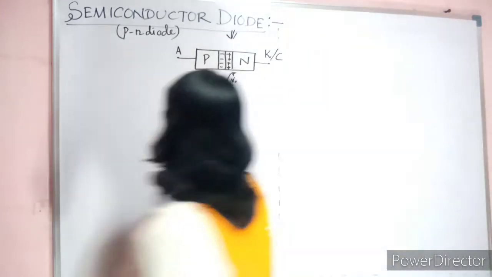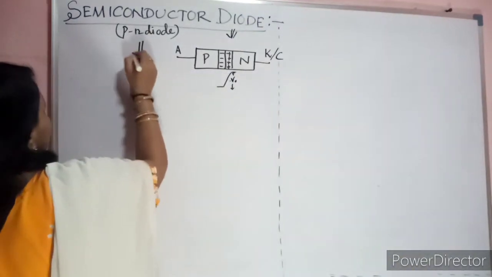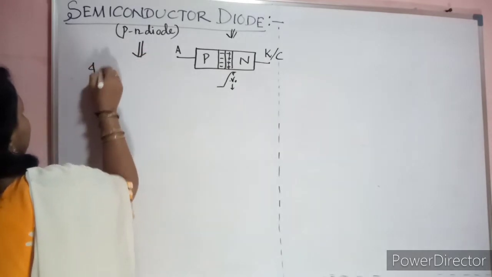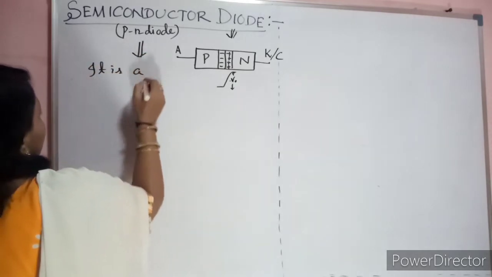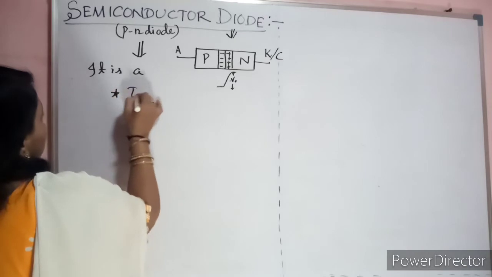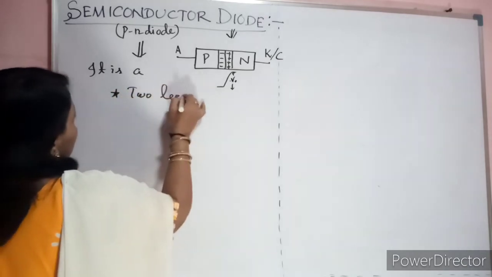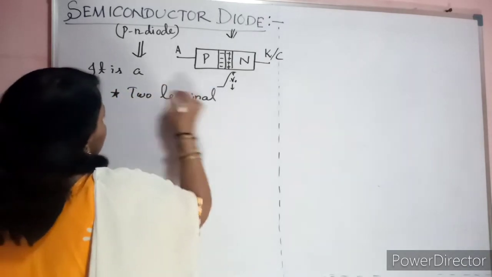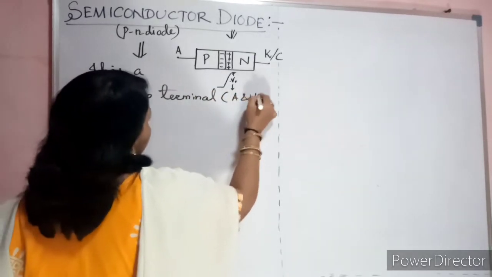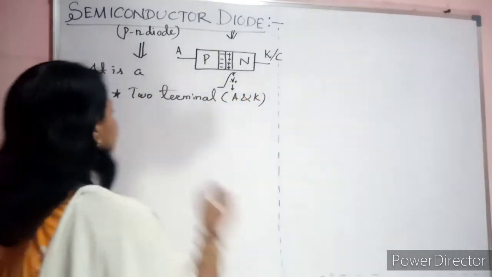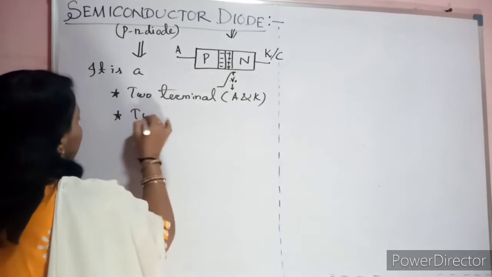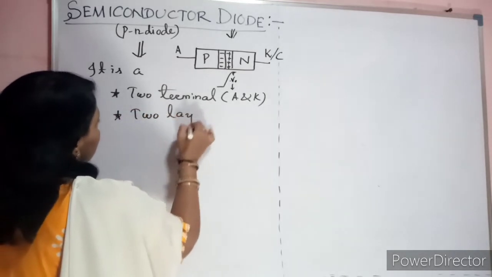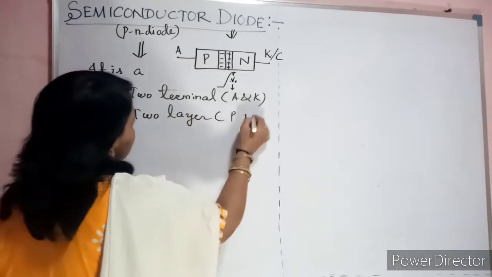Make a note of it. What is a diode, a PN junction diode or semiconductor diode? Number one, two terminals. What are those two terminals? Anode and cathode. Fine. Then second, two layers. What are those layers?